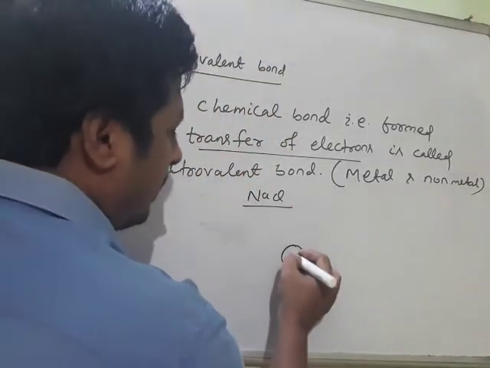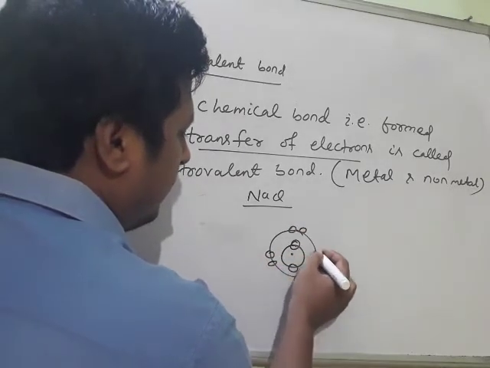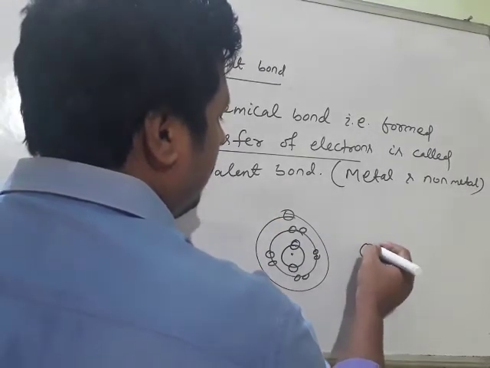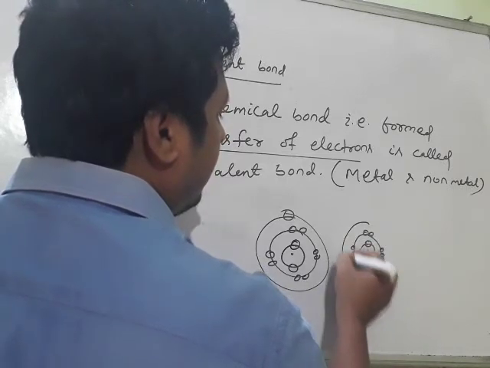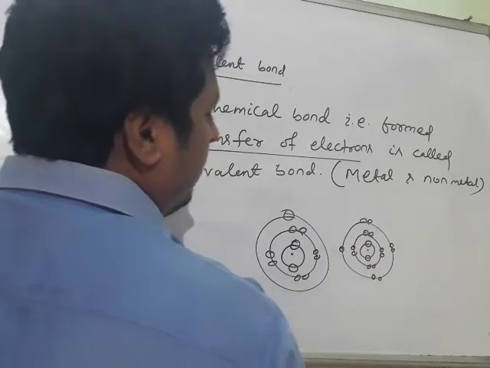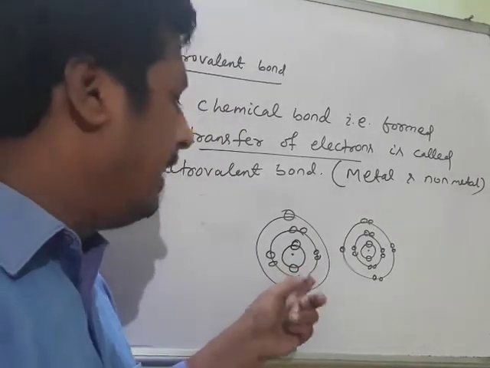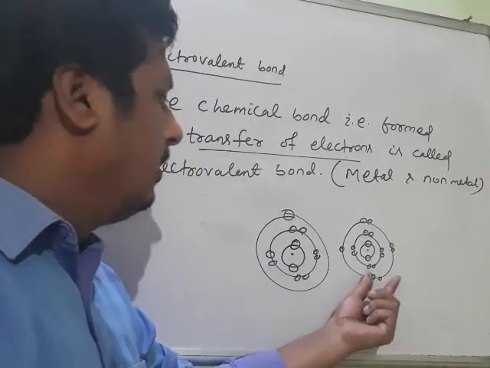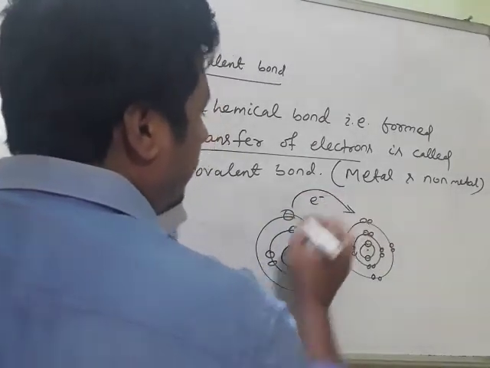If I draw the structure of sodium here: 2, 8, 1. And chlorine: 2, 8, 7. So what happens? Sodium needs to lose one electron to satisfy the octet rule. Chlorine needs to gain one electron to satisfy the octet rule. So one electron will transfer from sodium to chlorine.